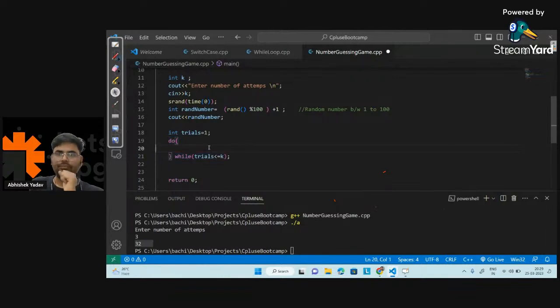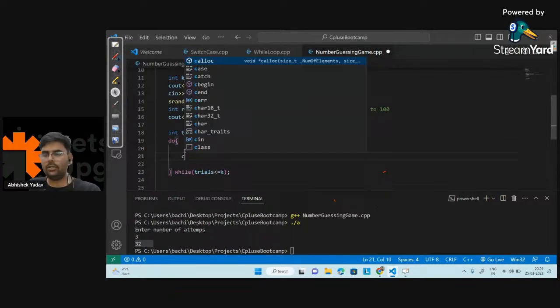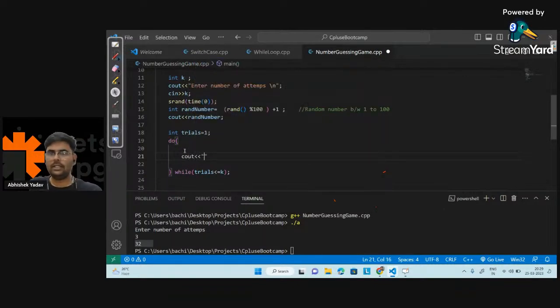After that, since I'm using a do while loop, irrespective of the condition, irrespective of the value of trials, for the first time I will execute the body. And inside the body, I will write a message that is cout, enter a number you want to guess. So here I'm writing enter a number here. After that, here slash n.